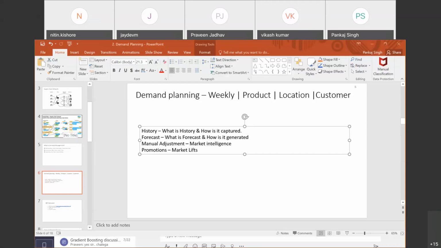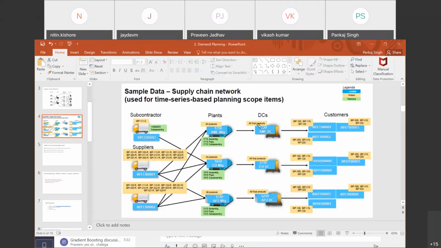So in this diagram, this IBP 100 also exists at 1710, and IBP 100 also exists at 1720. Now, obviously, 1720 gets the IBP 100 product only from 1710, which means 1710 is sending this product to 1720. So, can we get history at 1710 as well? Because it is sending the IBP 100 to 1720. Yeah, we can get transfer history, not sales history.